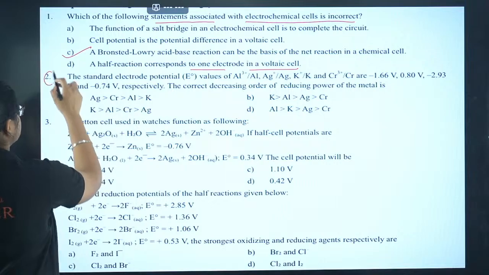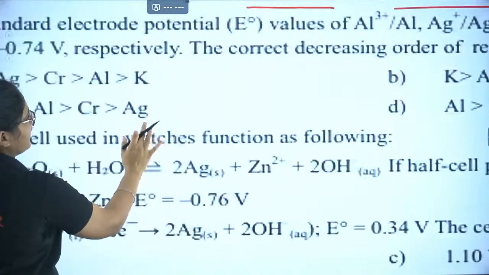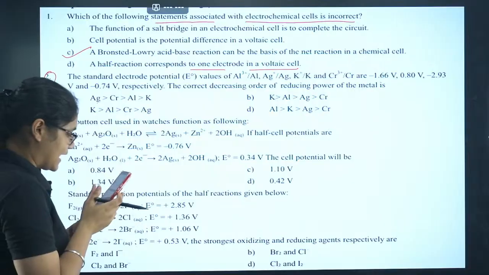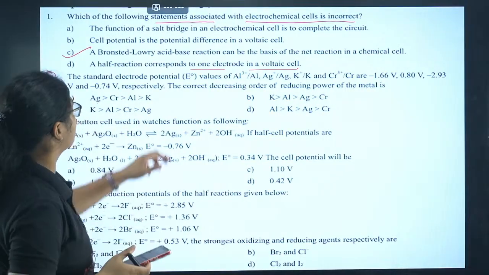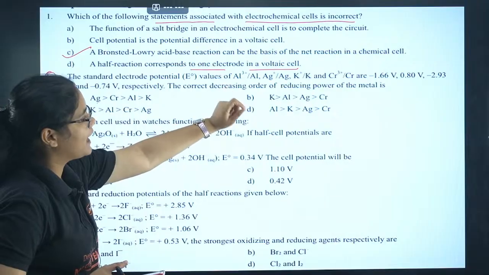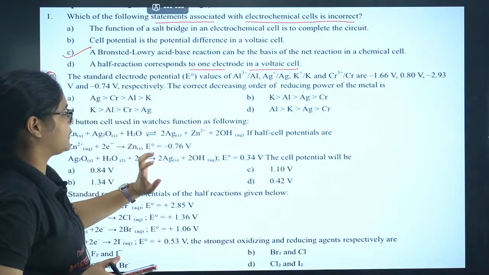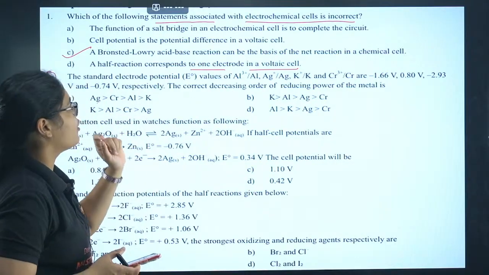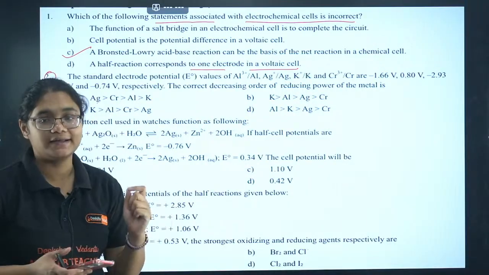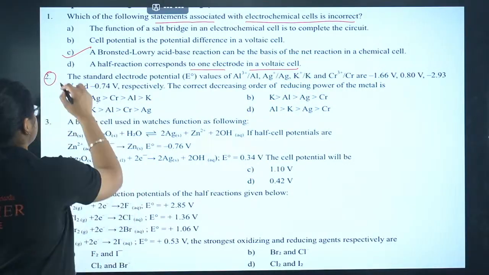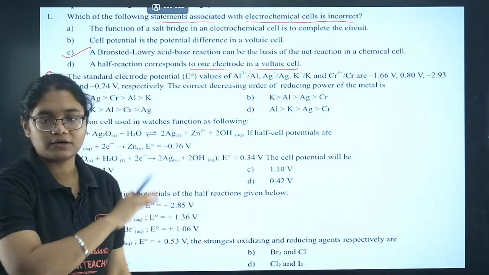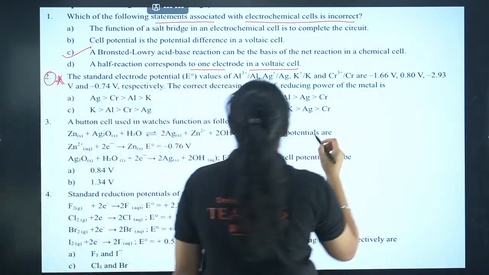Now let's move to question number 2 here. The standard electrode potential or E naught values of aluminium, silver, potassium and chromium are given to you respectively. The correct decreasing order of the reducing power of metal is. This is a very important question. Okay, so I'll just note down the values.